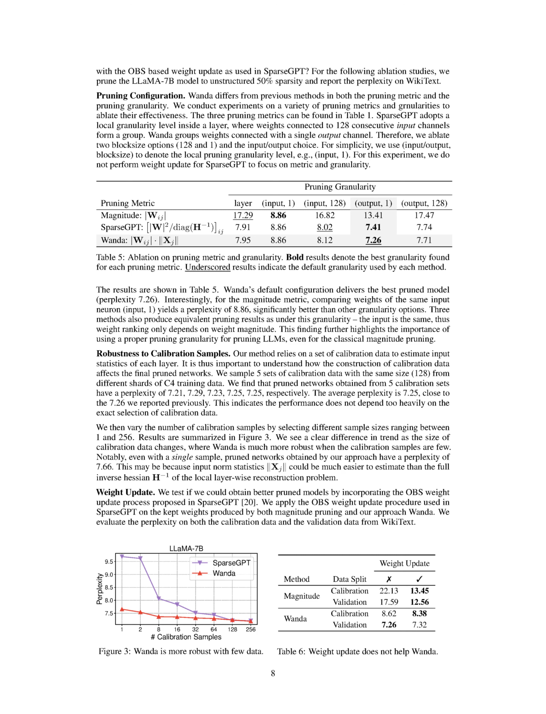For instance, input 1. For this specific experiment, we focus on metric and granularity by not performing a weight update for SparseGPT. Results indicate that Wanda's default configuration delivers the best pruned model with a perplexity of 7.26. Interestingly, when using the magnitude metric and comparing weights of the same input neuron, input 1, we achieve a perplexity of 8.86. This is noticeably better than other granularity options.